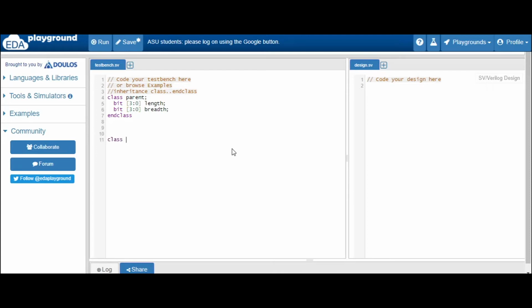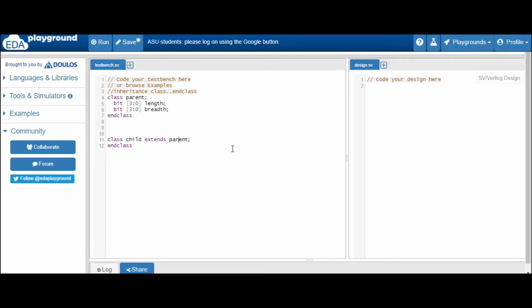Now you have to inherit these properties, meaning you get them from the parent, but you don't need to declare the same properties in the child class. You will inherit them. So this is suppose our class child, and you have to use the keyword extends for inheriting the properties of the parent. We can call the parent a base class and the child class a derived class. For our understanding, we will call them parent and child. And we will write end class here.